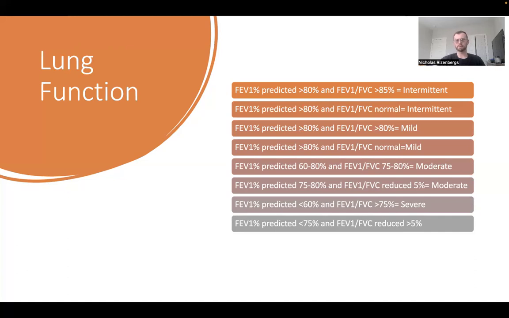FEV1 60 to 80% and FEV1 ratio 75 to 80% would be moderate. And then FEV1 predicted 75 to 80% and FEV1 ratio reduced 5% would be moderate as well. FEV1 predicted less than 60% and FEV1 ratio over 75% would be severe. And then FEV1 predicted less than 75% and the ratio reduced 5% or over would be severe as well.